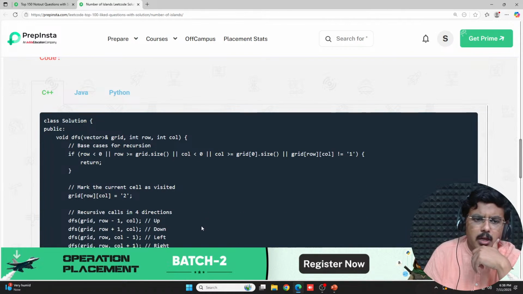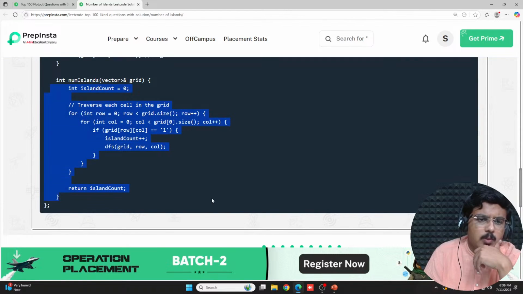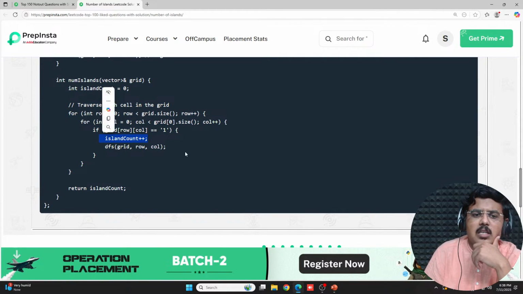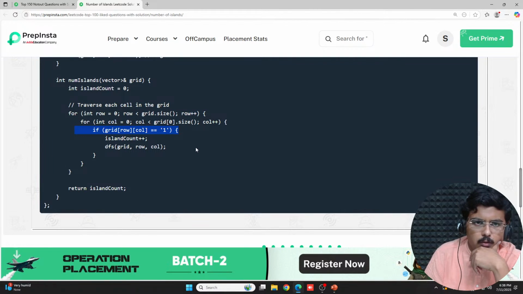Same goes in C++. Absolutely same kind of grid being created, same directions being defined, same num islands being used. Every time island count is increasing when you visit a particular row and column which has not been visited earlier. Simple, very simple.